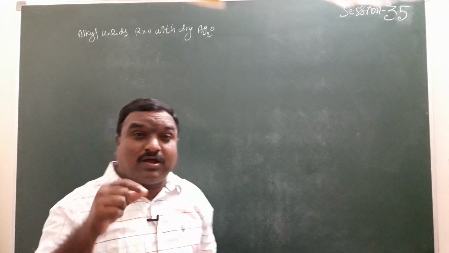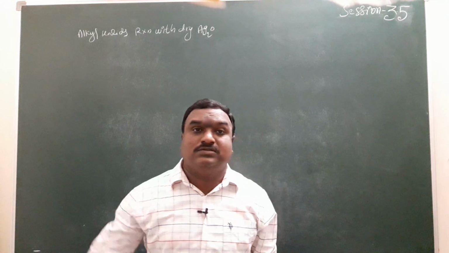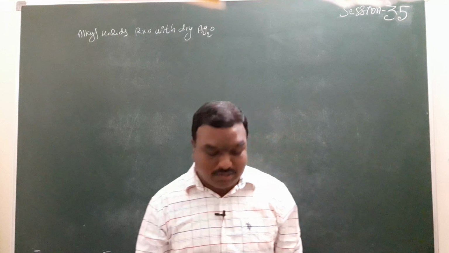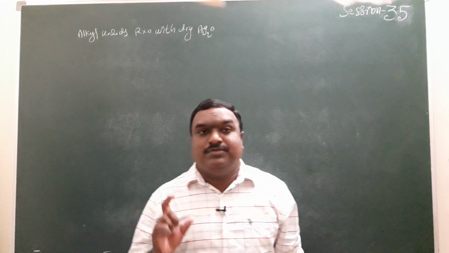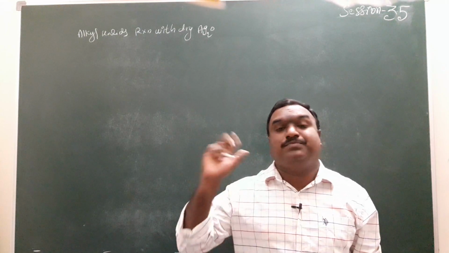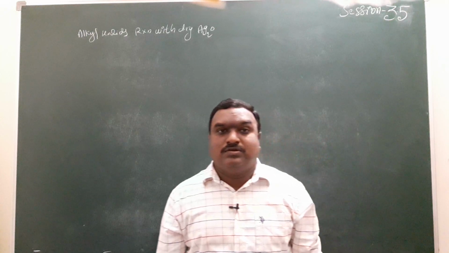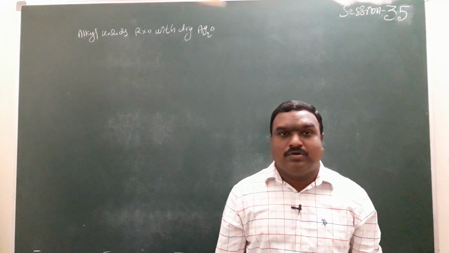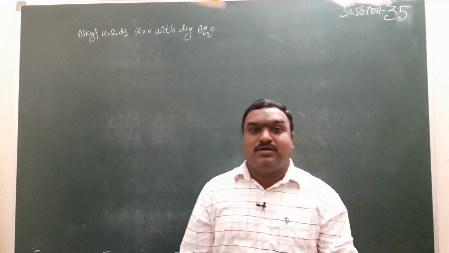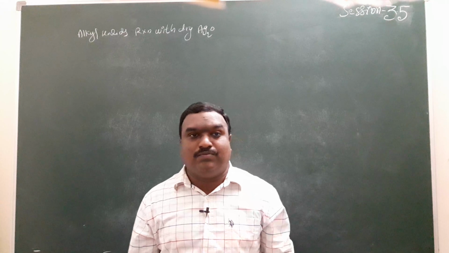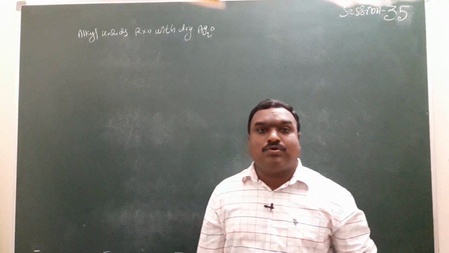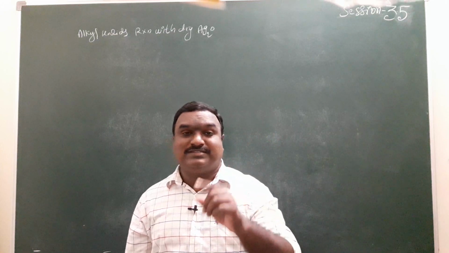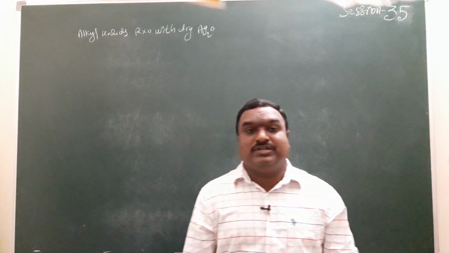Dry silver oxide reacts with alkyl halides in the presence of temperature to form ethers. The majority of the compounds formed are symmetric ethers, so symmetric ether is important in this reaction. We always have to take dry silver oxide. If there is any moisture, the silver oxide converts into silver hydroxide, which then undergoes a nucleophilic substitution reaction.